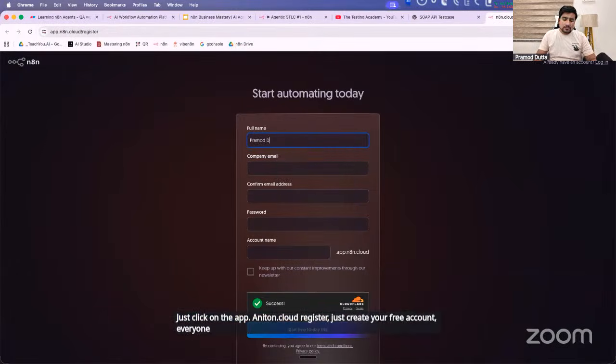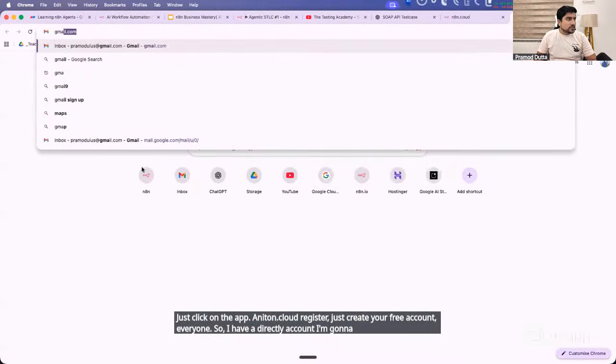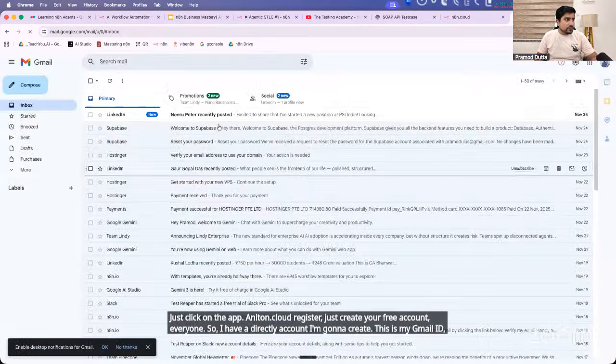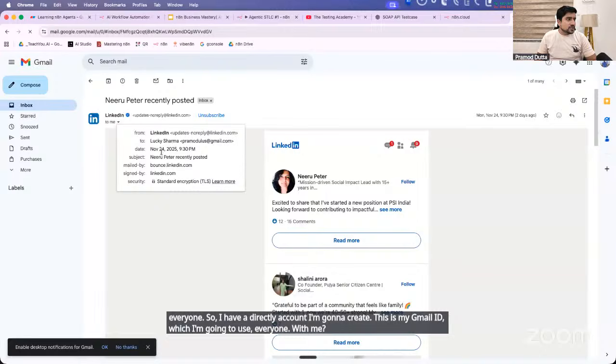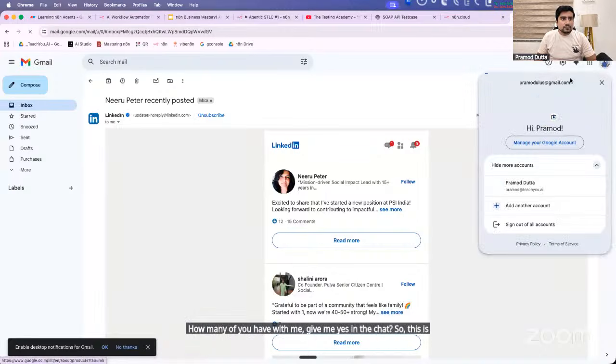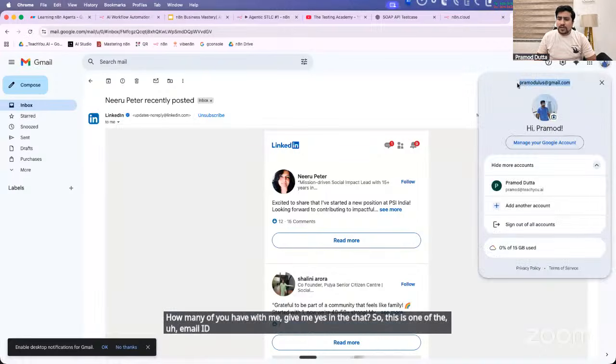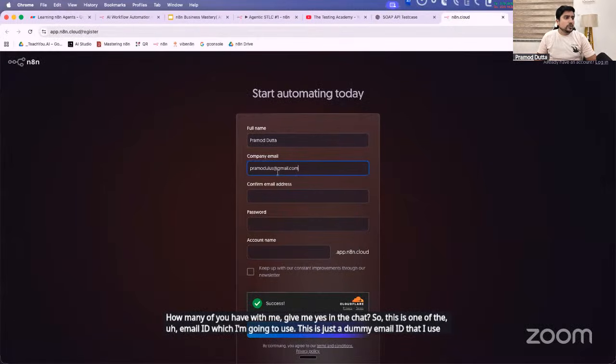So I'm going to create an account directly. This is my Gmail ID which I'm going to use, everyone. How many of you are with me? Give me yes in the chat. So this is one of the email IDs which I am going to use. This is just a dummy email ID that I use. You can use this email ID, everyone.